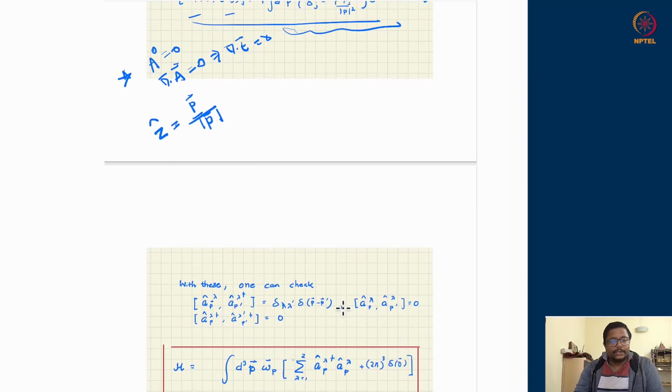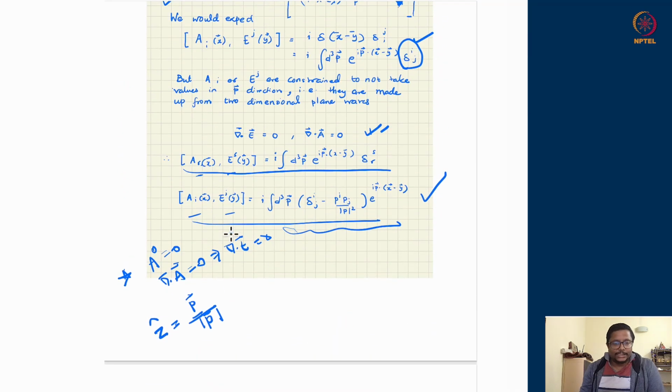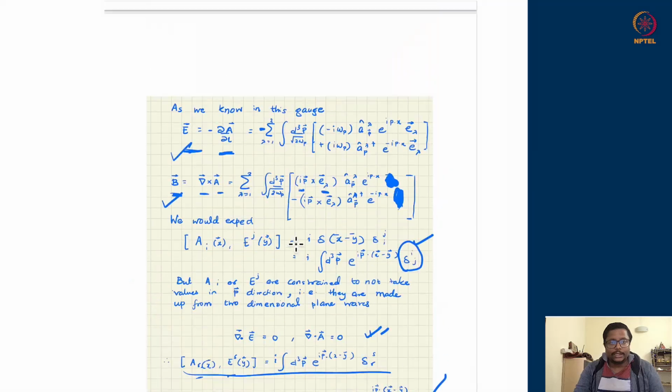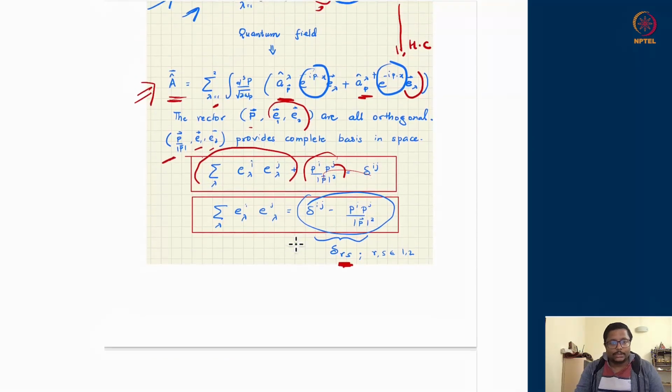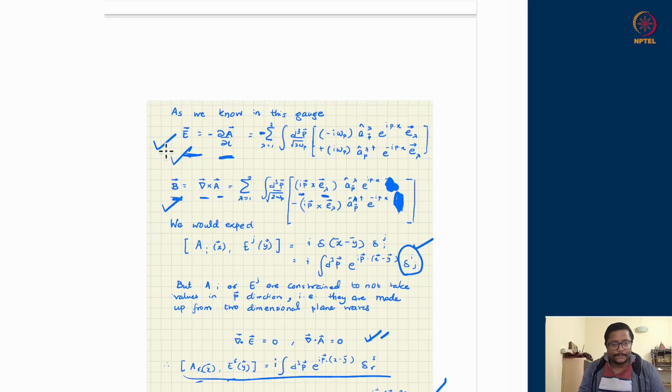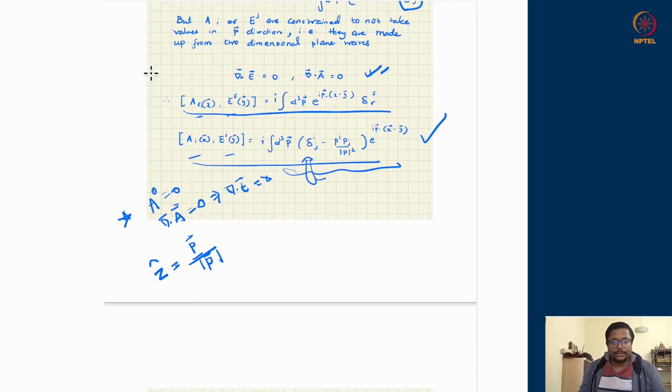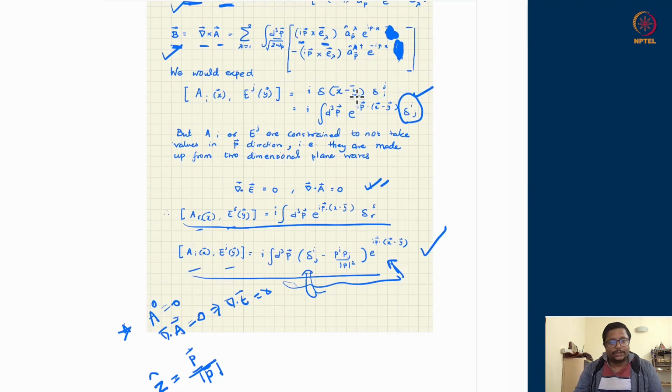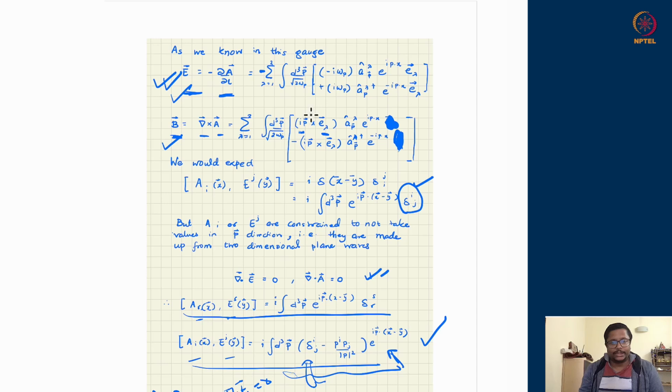And with that, if I want to satisfy this Ai, Ej commutation relation, which is the outcome of our demand of choices of orthonormality, and feed in this form of A and this form of E, this should satisfy the commutation relation at hand. You will be able to verify, using the definitions of A and E which are given over here. The two d3p integrals will appear.